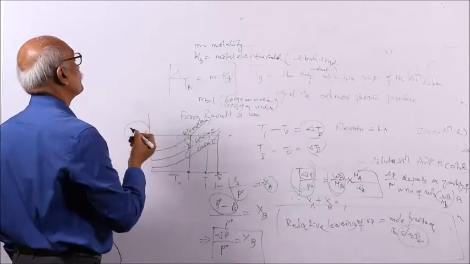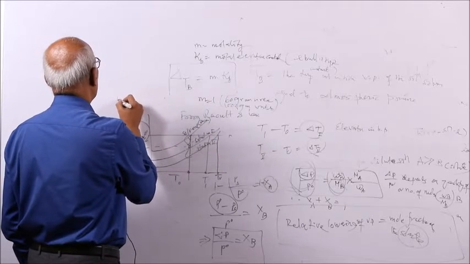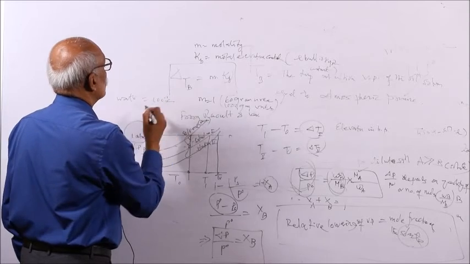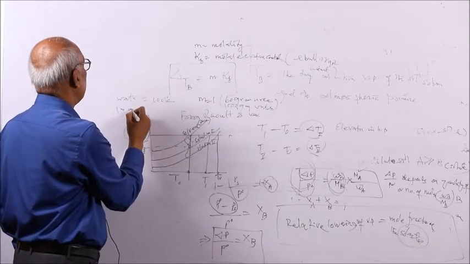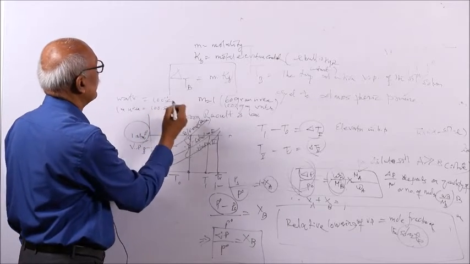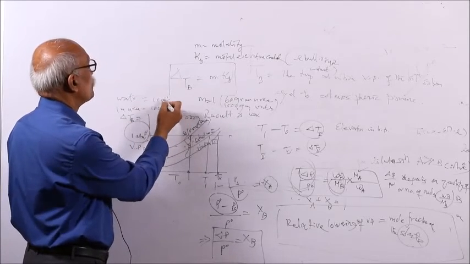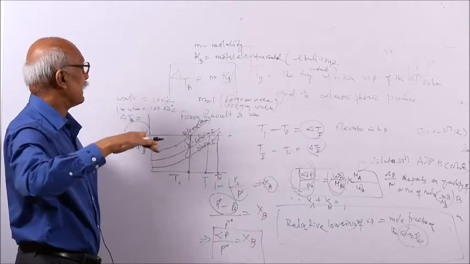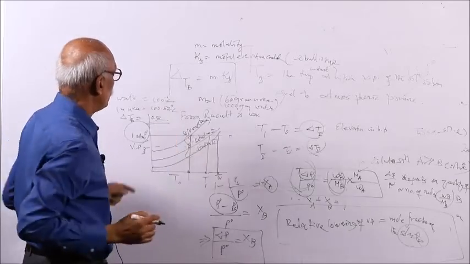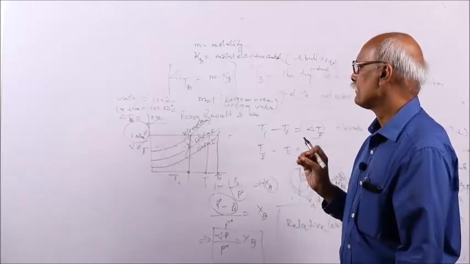For example, suppose you take 60 gram urea in 1000 gram water. 1000 gram water has boiling point 100 degree centigrade. Suppose this 1 molar urea solution has boiling point 100.52 degree centigrade. So what is the elevation in boiling point? Delta Tb is 100.52 minus 100, so elevation is 0.52. So this is 0.52 for water. It is called molar elevation constant.